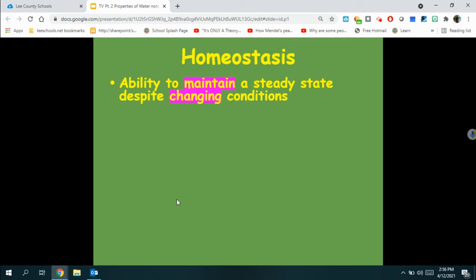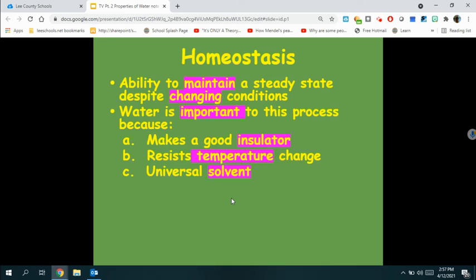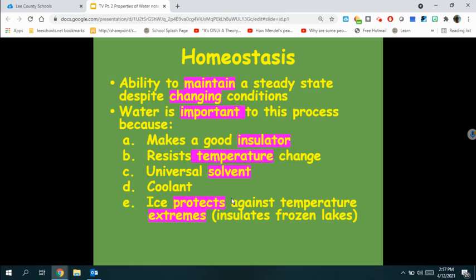Homeostasis is the ability to maintain a steady state despite changing conditions. Water is important to this because it makes a good insulator, it resists temperature change, it is a universal solvent, and it is a coolant. We use it in our car radiators as well as in different businesses. They use water in order to cool down their machines. Ice protects against temperature extremes, so it insulates frozen lakes.